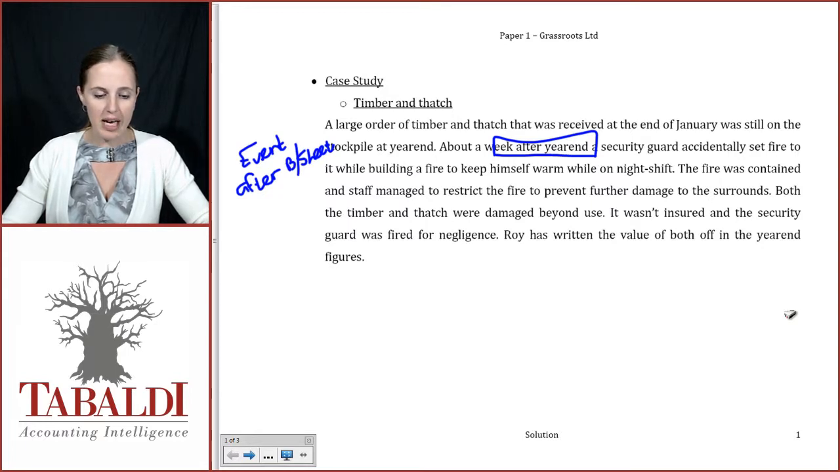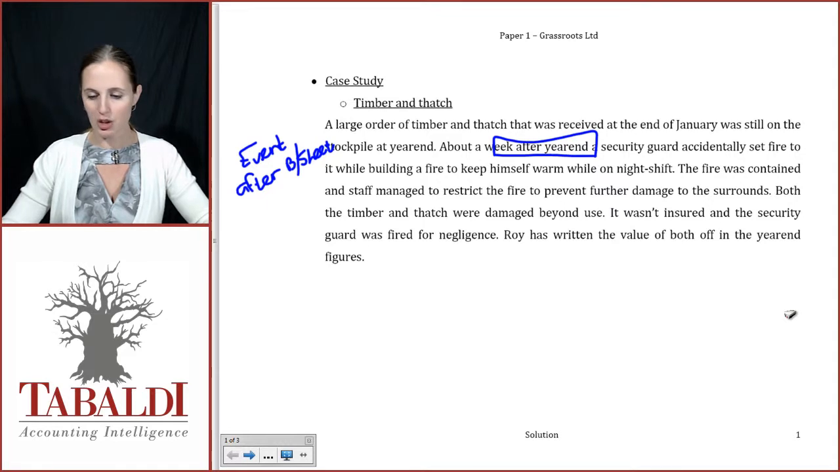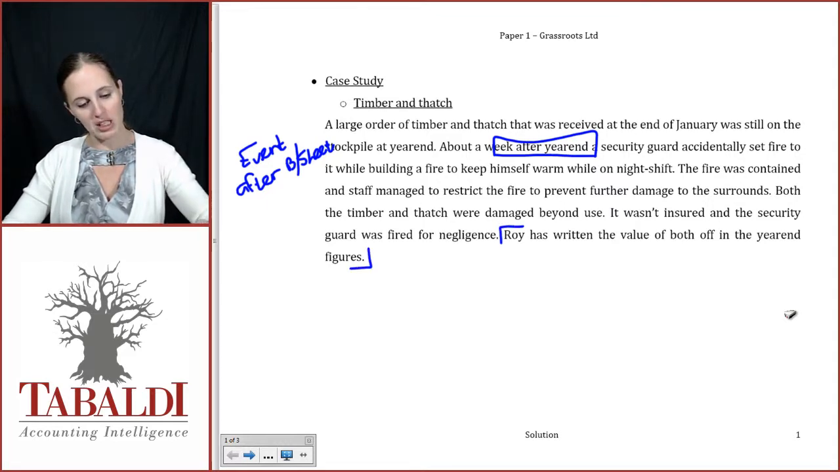The fire was contained. Staff managed to restrict the fire to prevent further damage. Both the timber and thatch were damaged beyond use. It wasn't insured. The security guard was fired. Roy has written the value of both off in the year-end figures.